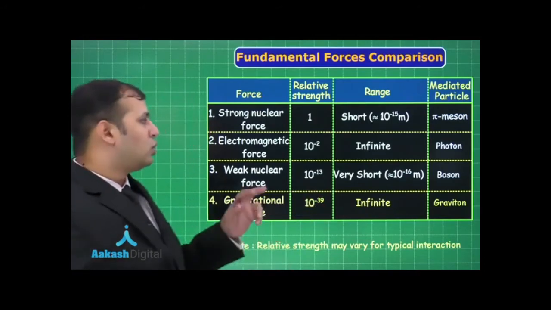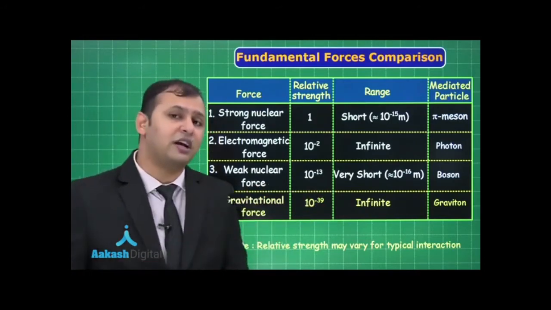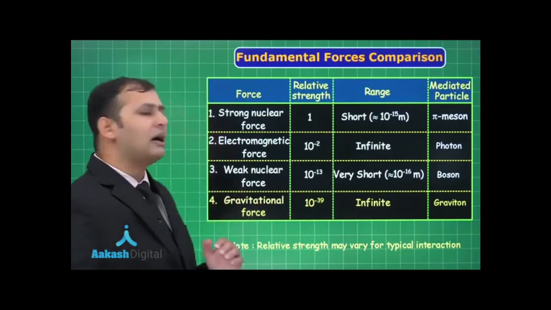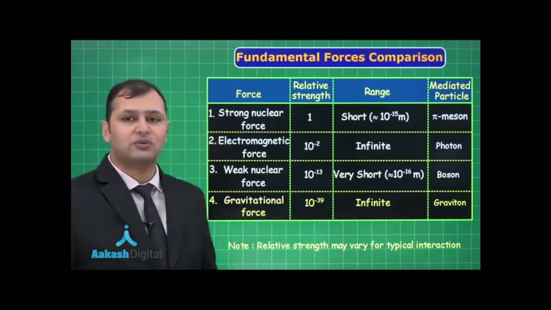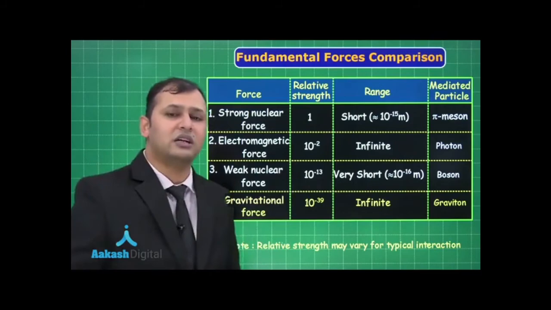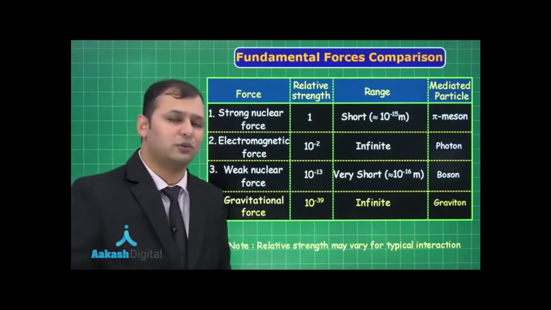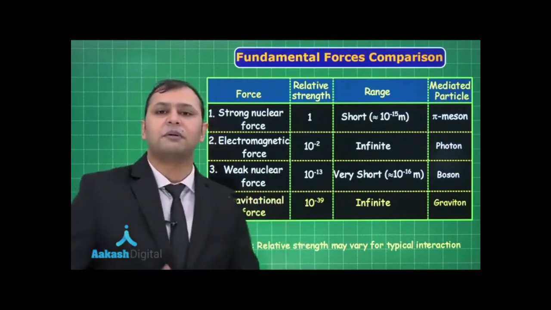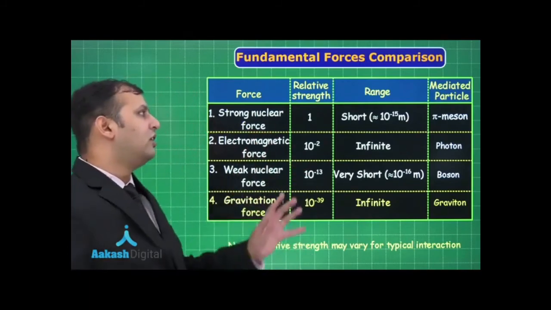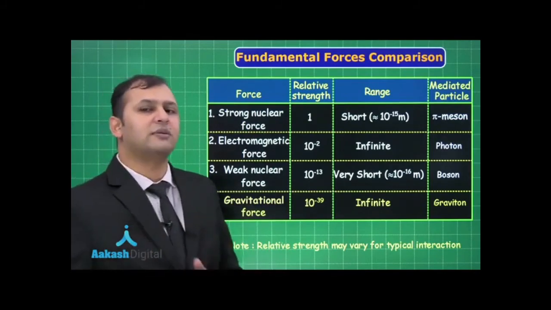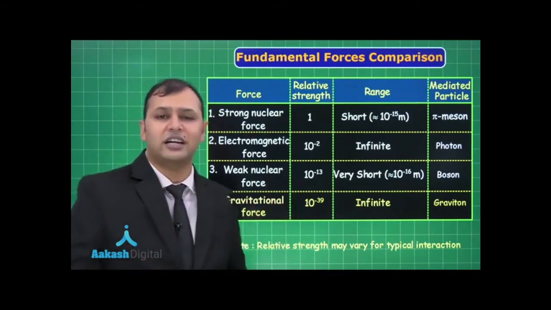So friends, one common question which has been asked, and you may find in your study package as well, is what is the relative strength of electromagnetic force and the gravitational force? It will come out to be 10 to the power minus 37 or of the order of 10 to the power minus 38 as well. You may find these options. And remember, relative strength may vary for a typical kind of interaction. It's a general formula I have given to you. I hope you have understood what the fundamental forces are and how they are interrelated to each other.